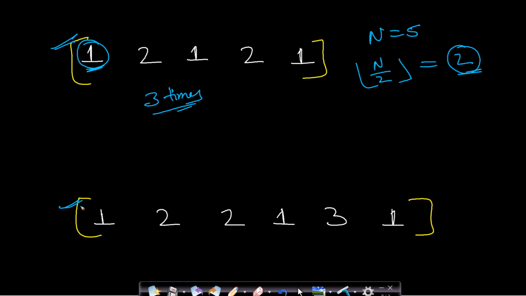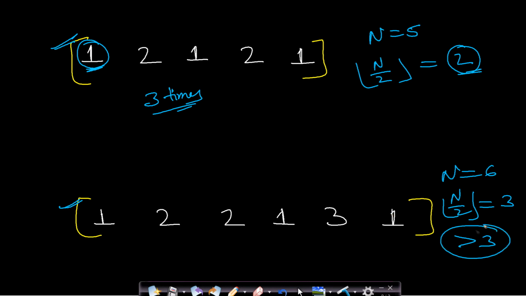Now in the second example, you can see that your n value is equal to 6. So your n by 2 floor value will come out to be 3. So if you have a majority element, then it should have frequency more than 3 number of times. You can see that in this example, there is no element with frequency greater than 3. So in this case, there is no majority element.